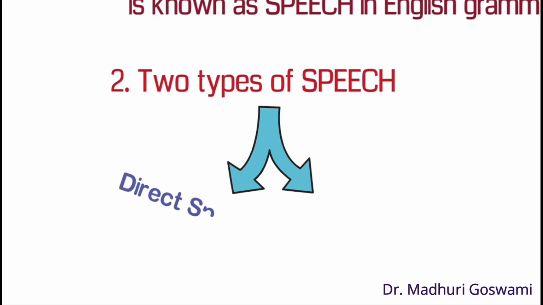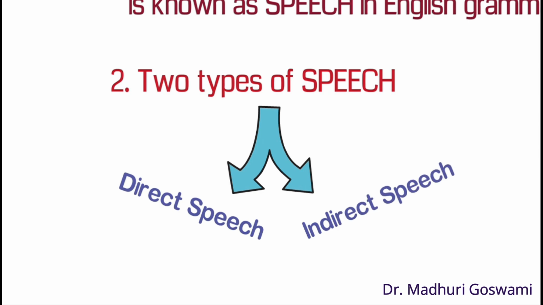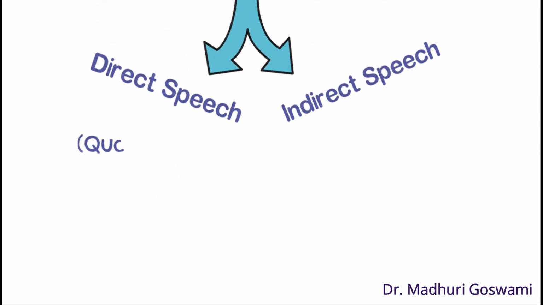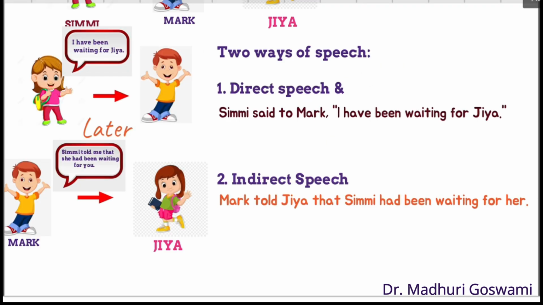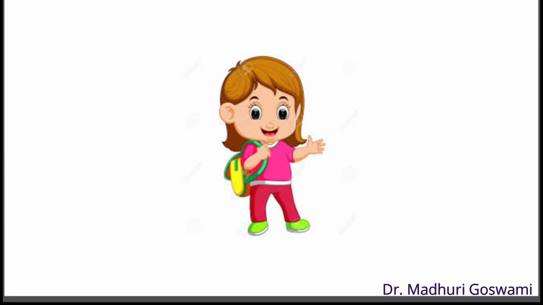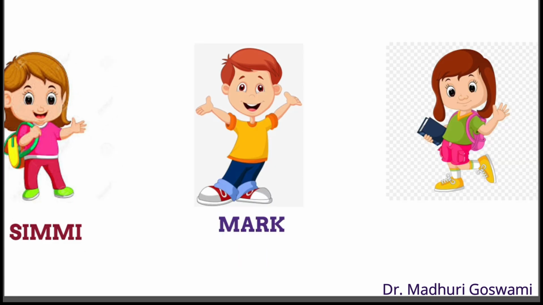Quoting or presenting the exact words spoken by someone is the direct speech, and reporting the words of the speaker by the listener to a third person is the indirect or reported speech. This we have understood through the conversation among Simi, Mark and Gia in the first part of the lesson.